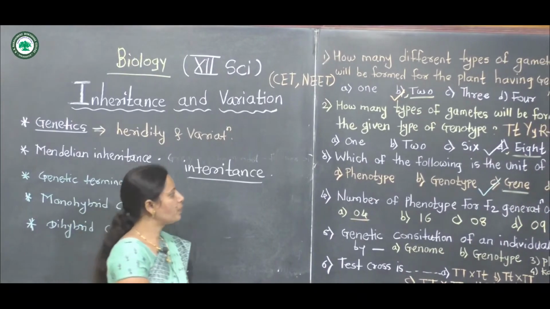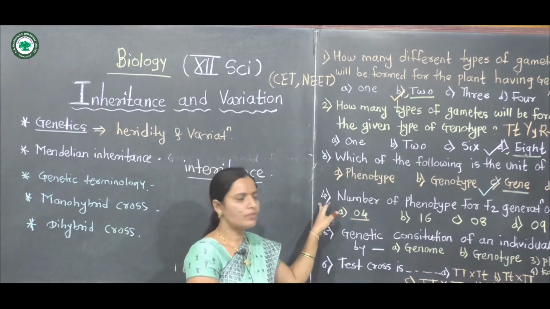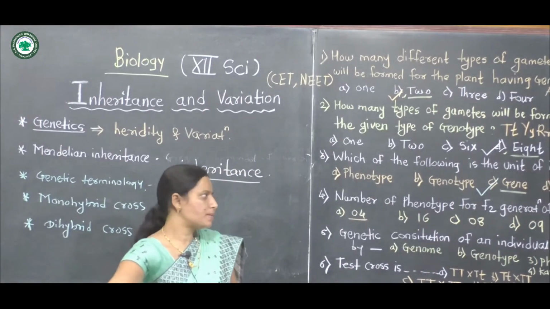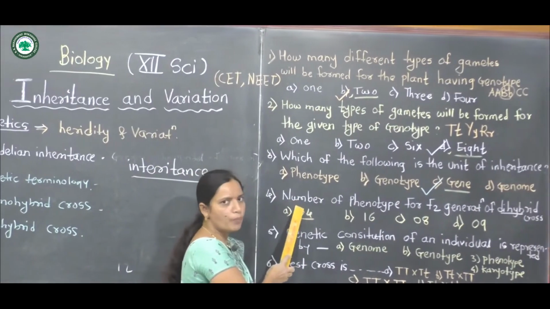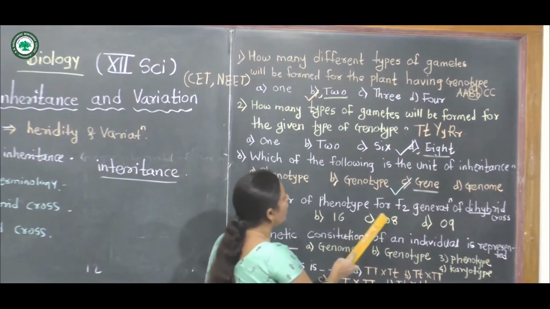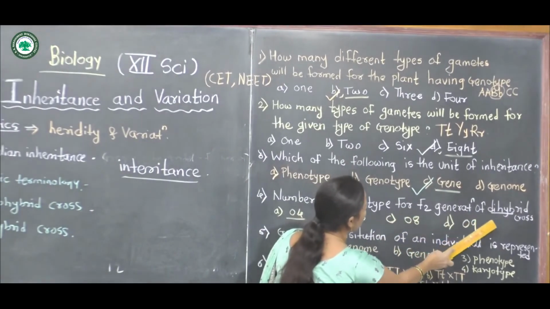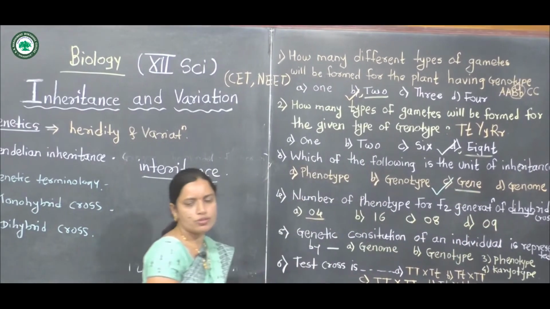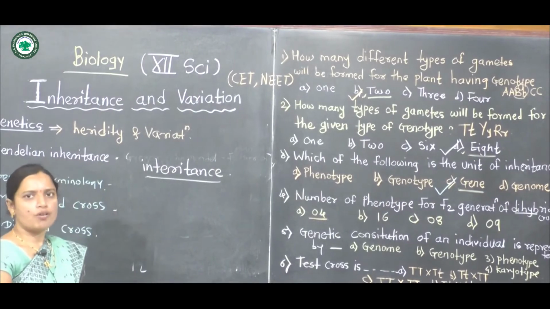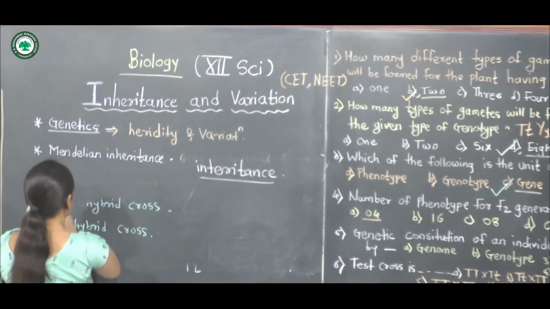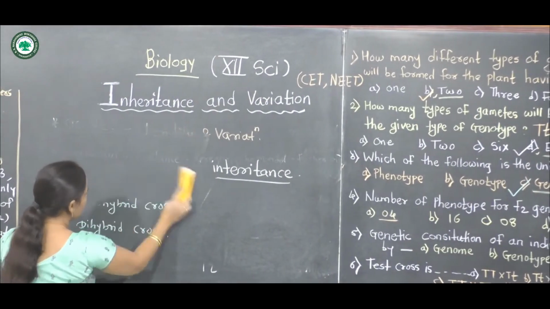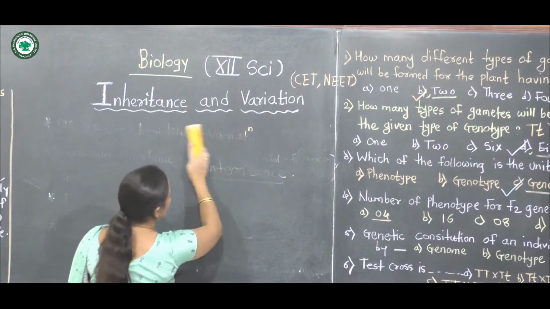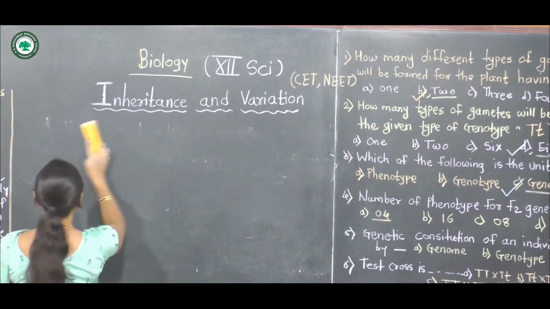Next problem, number four: the number of phenotypes for the F2 generation of a dihybrid cross. First, let's discuss the dihybrid cross.